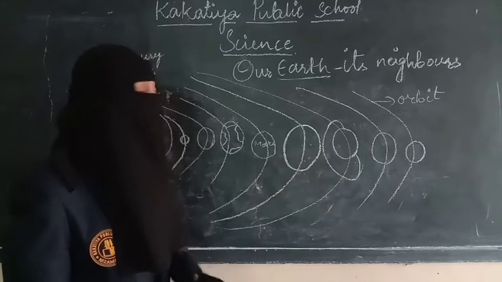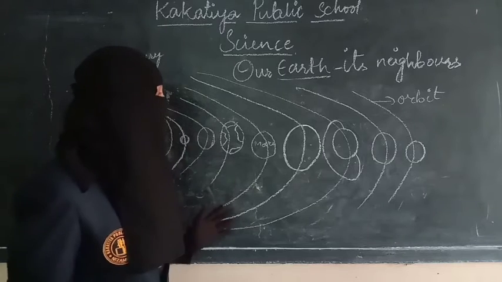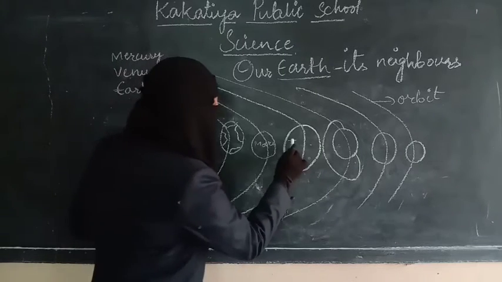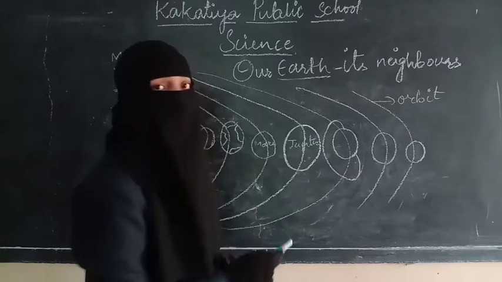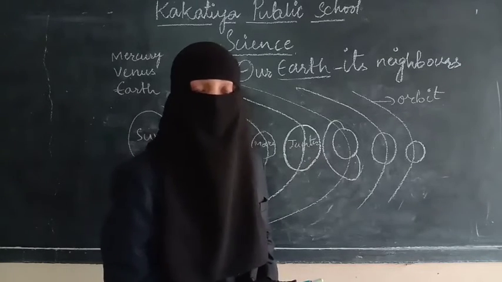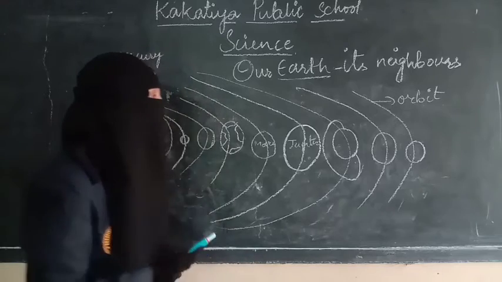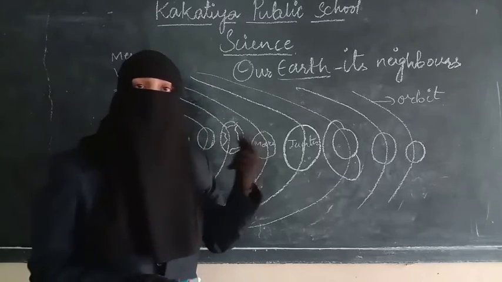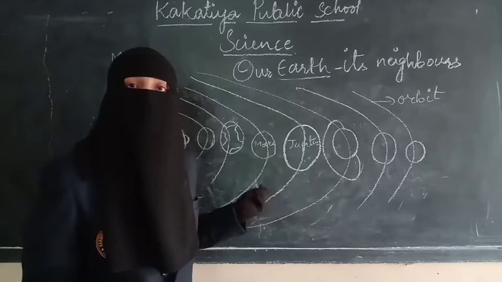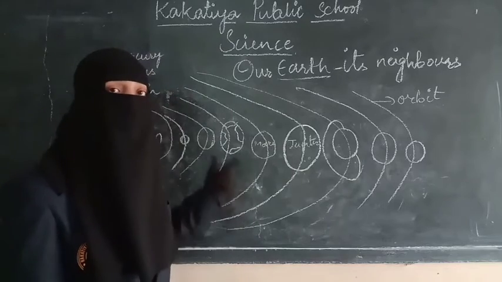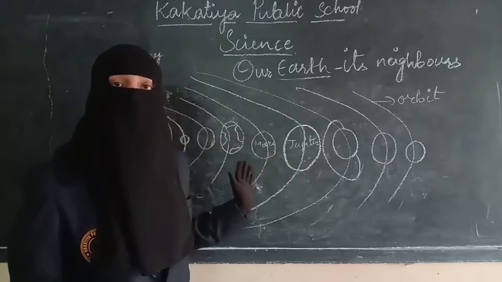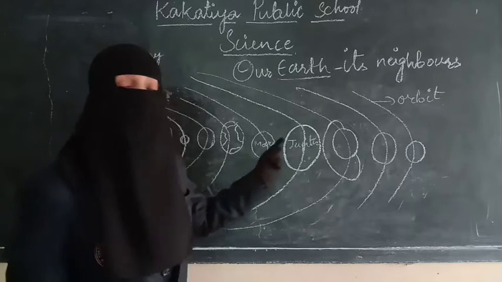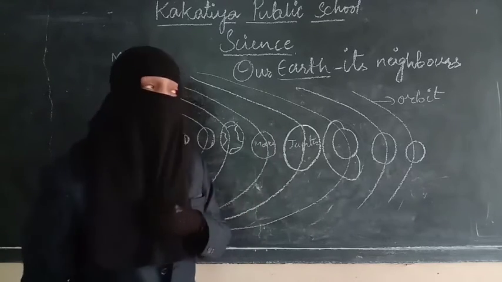And the next one is the biggest planet of our solar system. This is Jupiter. Jupiter is the biggest planet of our solar system. As it is biggest, storms are always taking place on Jupiter, and it moves faster than any other planet of our solar system. It moves around the sun with a lot of speed.